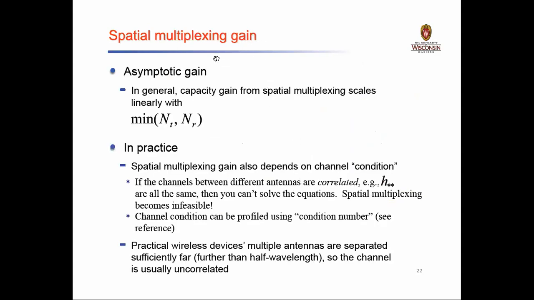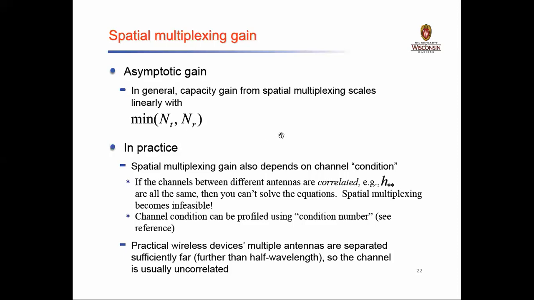Now, what about the gain in spatial multiplexing? The first is the asymptotic gain. In general, it means that the capacity from spatial multiplexing scales linearly. It is given by the minimum of the number of transmitter antennas and receiver antennas.